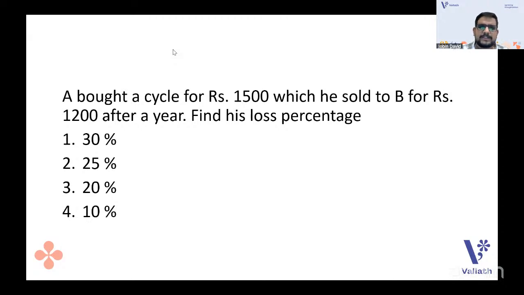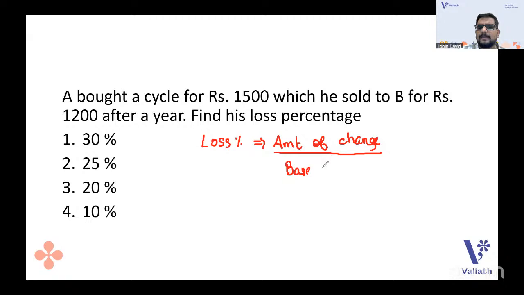No worries. So this question is with the loss percentage. How many times have we discussed loss percentage in the marathon sessions, in the live sessions and all? I think it was useful. So what is the formula for loss percentage? Every time I write loss percentage, I'll tell you the formula: amount of change. That means loss. The amount of change here will be loss, by the base amount. What will be the base amount every time? It will be the CP. The cost price will be the base amount. So the basic formula for increase or decrease percentage is amount of change by base amount into 100.